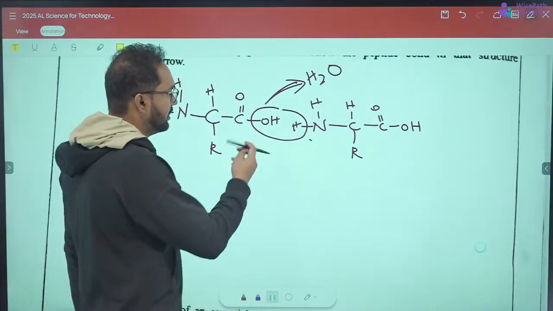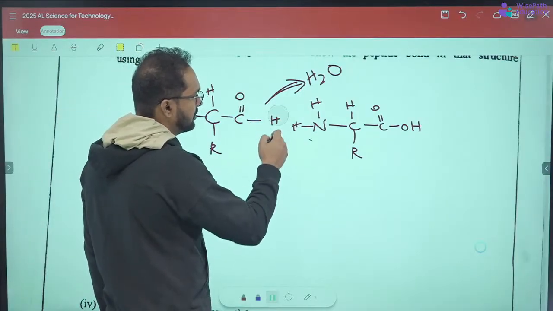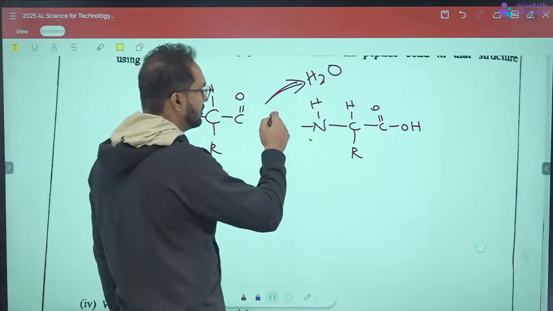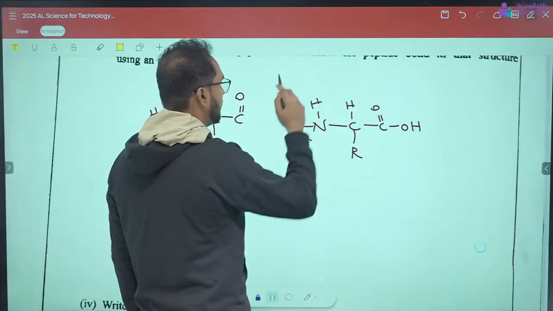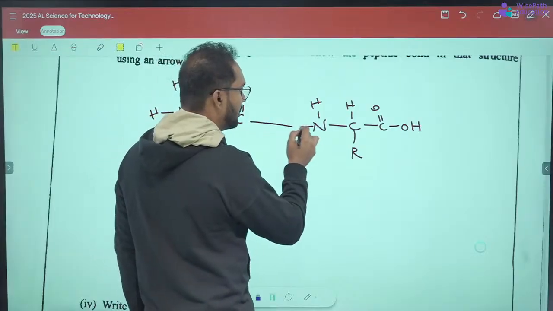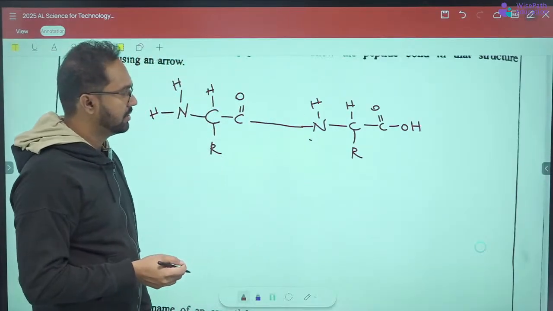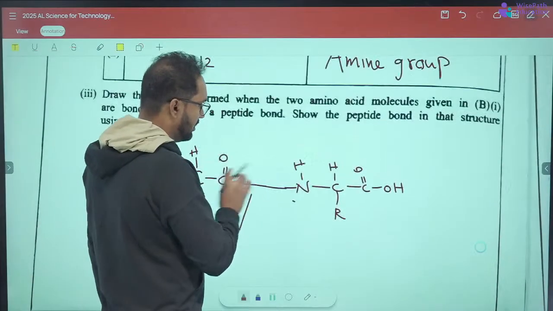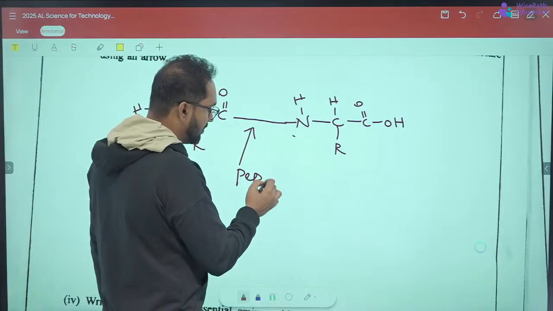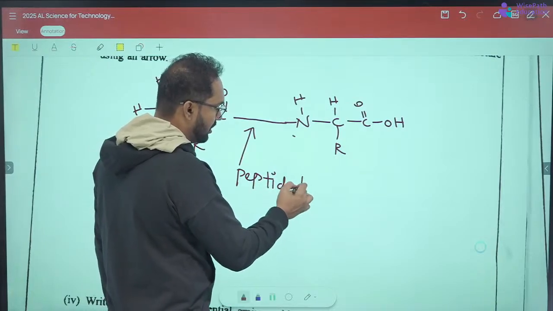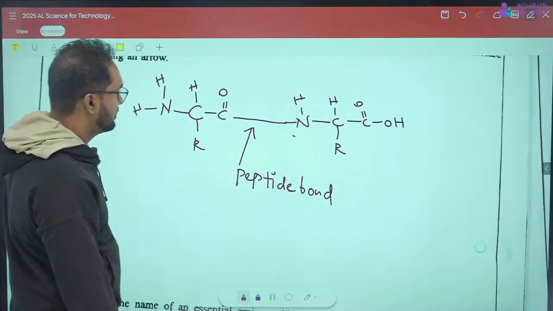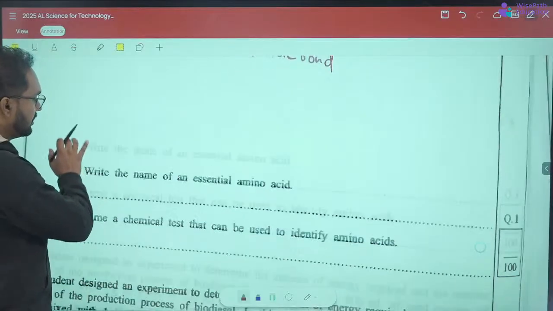So I'm going to erase this to draw the peptide bond. The water molecule is now removed. Now a peptide bond is formed between the carbon and nitrogen of these two molecules. So this is the peptide bond. Right. Come to the next one.